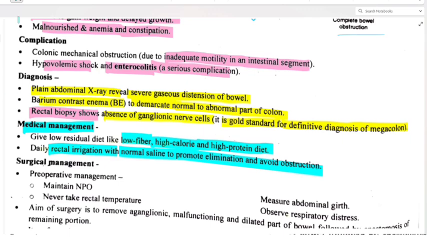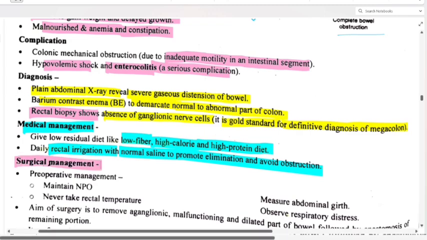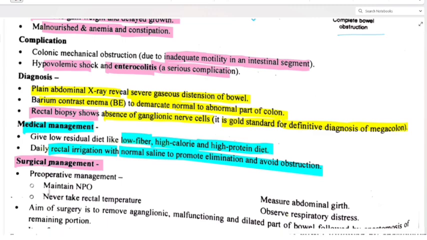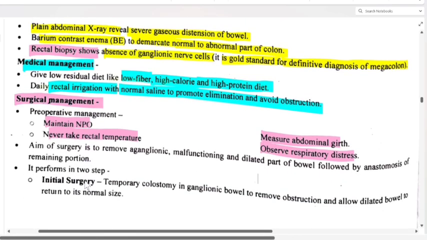Now coming to surgical management. Okay, so what is the surgical management now? Pre-operative management: maintain NPO, never take rectal temperature, measure abdominal girth, observe respiratory distress. Okay, these are all the pre-operative management.